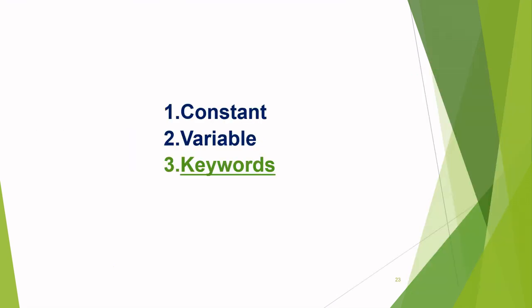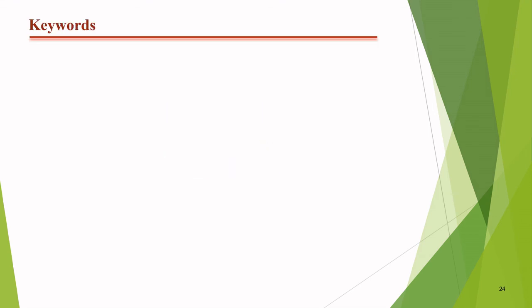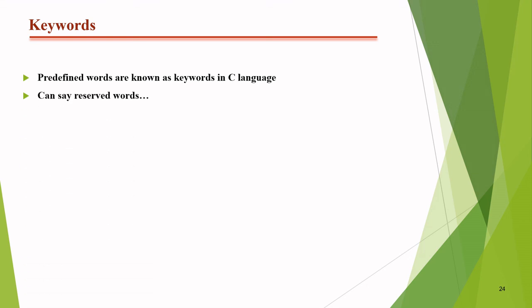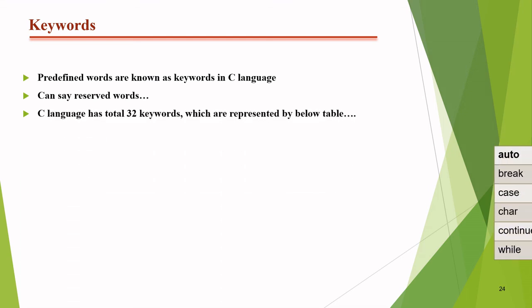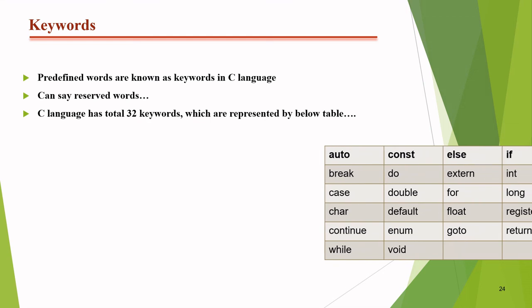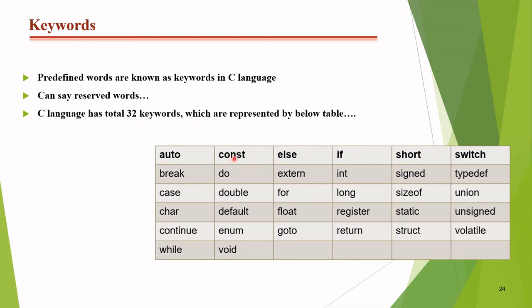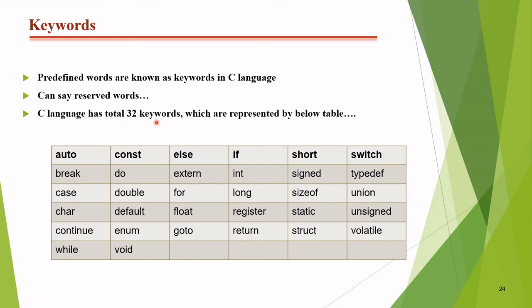So now go through the last point, keyword. As I already told you, a keyword is a predefined word which is used in the C language, and you can also call it a reserved word. These words cannot be used by the users to define other things. There are a total of 32 keywords used in C language, and we must concentrate on one point: C is case sensitive, right? That means if I use small auto, this is the format of C language. This is case sensitive.